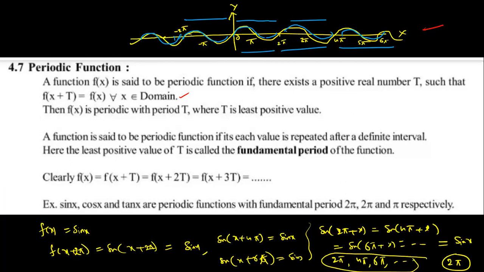That means the length is 2 pi minus 0. In physics we call it the wavelength; mathematically we call it a periodic function. Hurry up, write it all down.